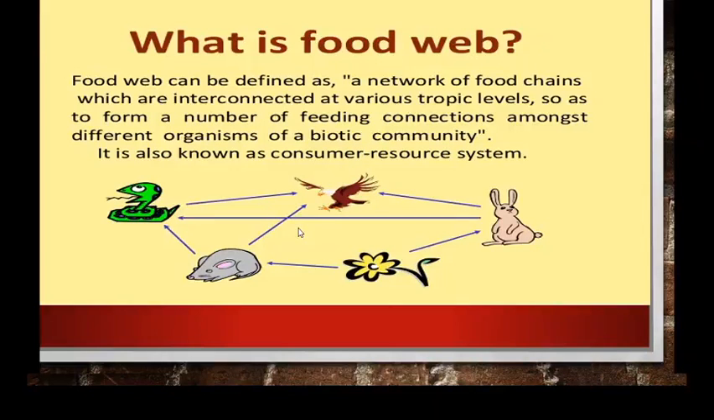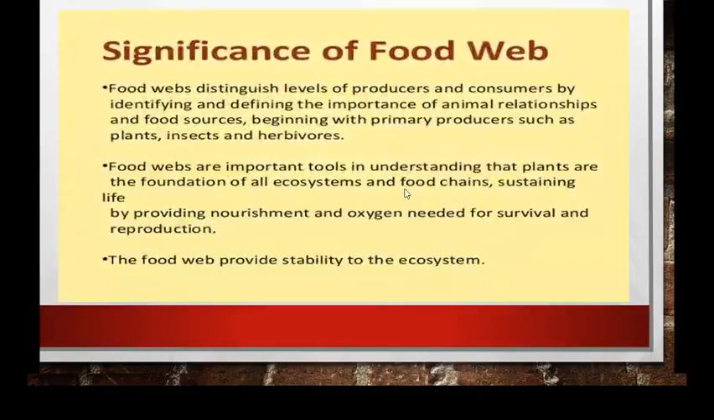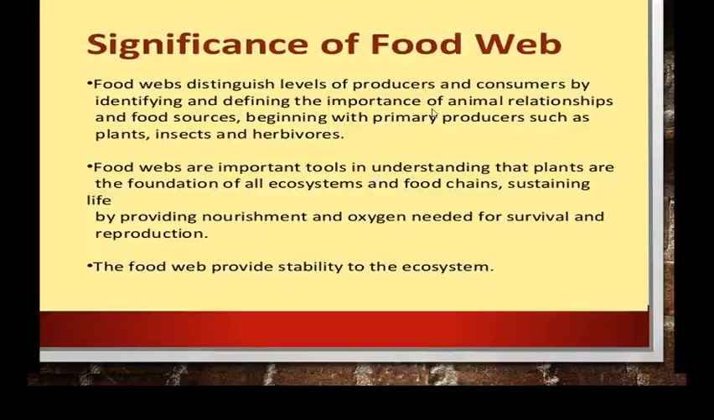So it is also known as what? Consumer resource system. Okay, so it is what? Someone is producing, someone in the sense the plants, they are the producers, and we living organisms, animals including human beings, they all are dependent on the plants, so we are called as what? Consumers, right? So this is also known as the consumer resource system.